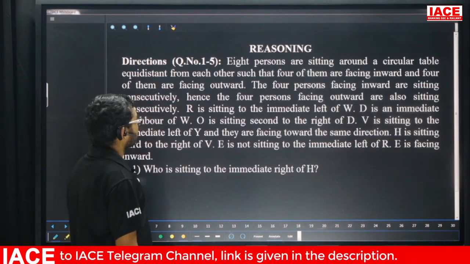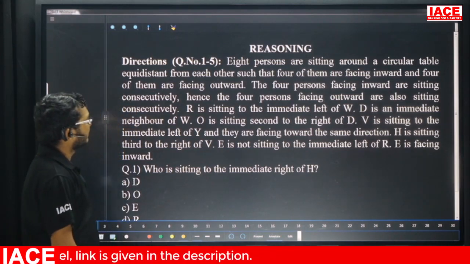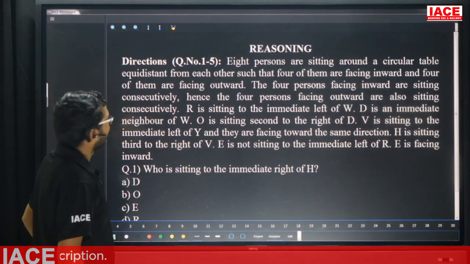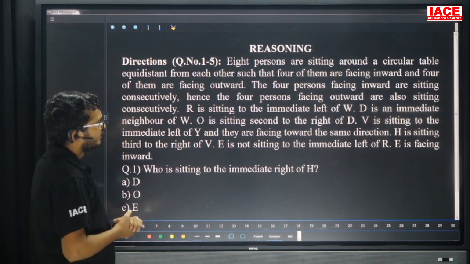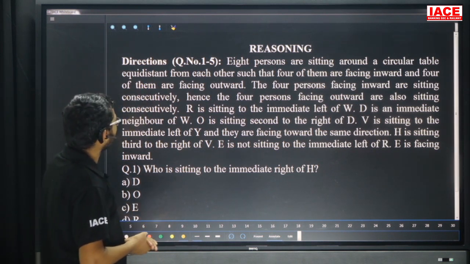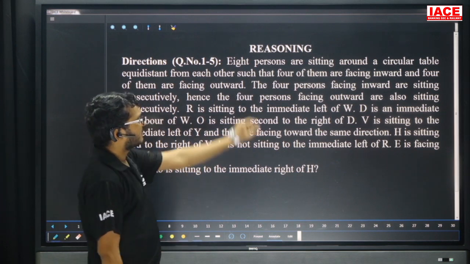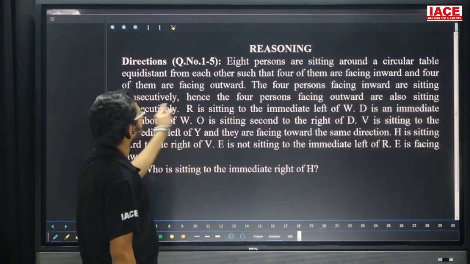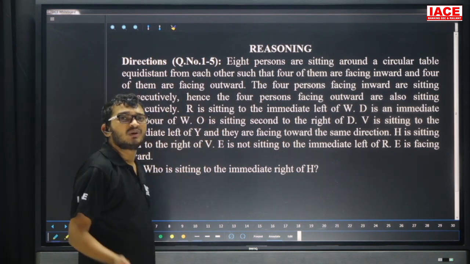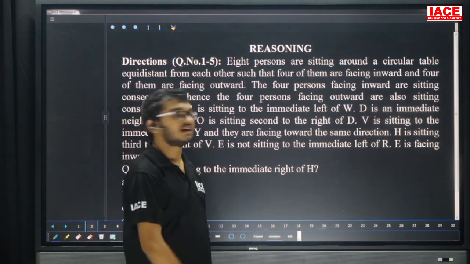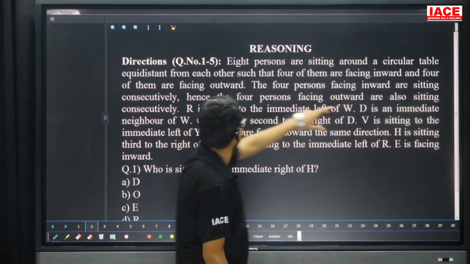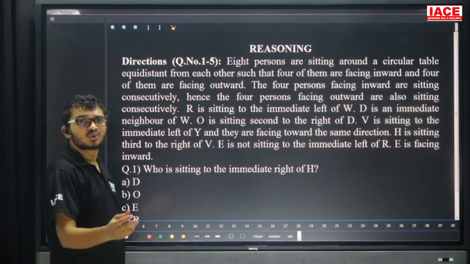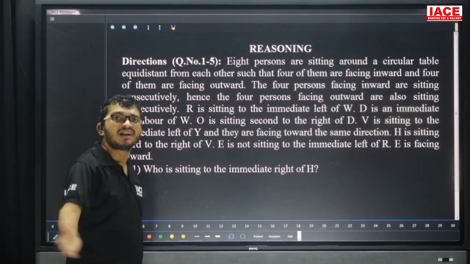So, friends, take your first question. Questions 1 to 5. 8 persons are sitting around a circular table, equidistant from each other, such that 4 of them are facing inward and 4 of them are facing outward. The persons facing inward are sitting consecutively, which means all those facing inside are neighbors. At the same time, those facing outside are also sitting consecutively, so all of them are neighbors too.